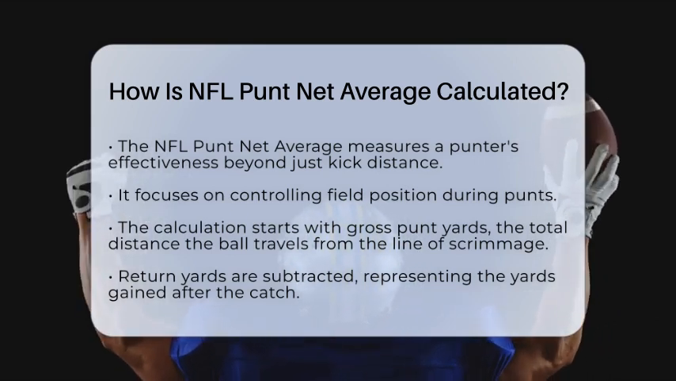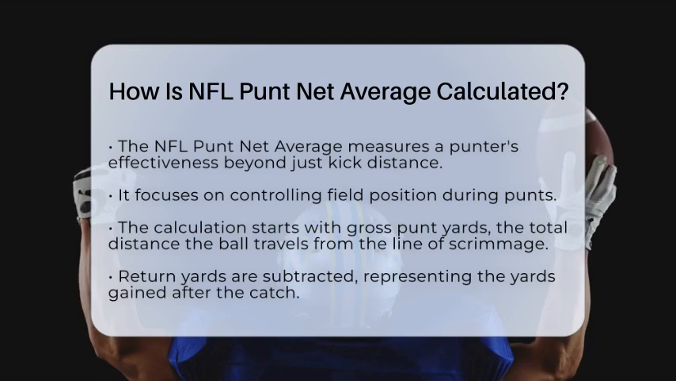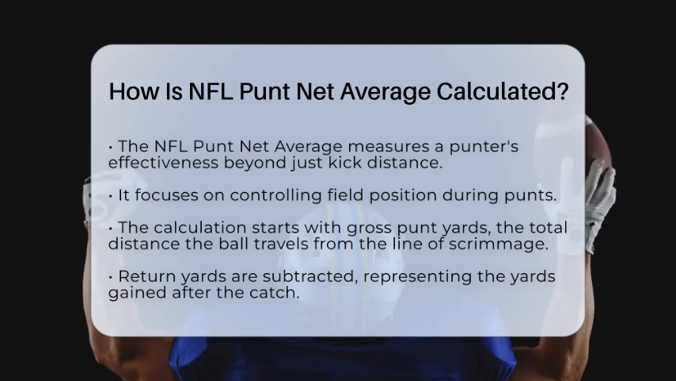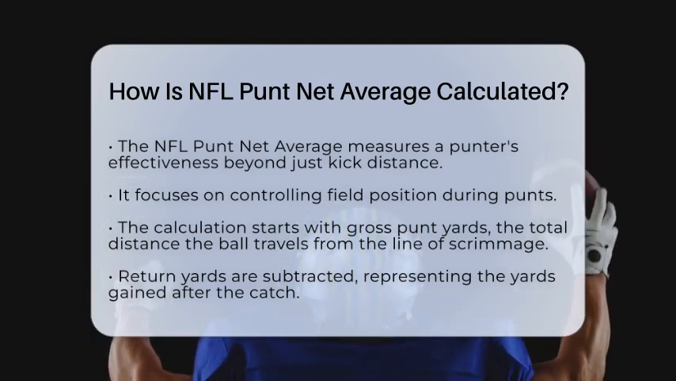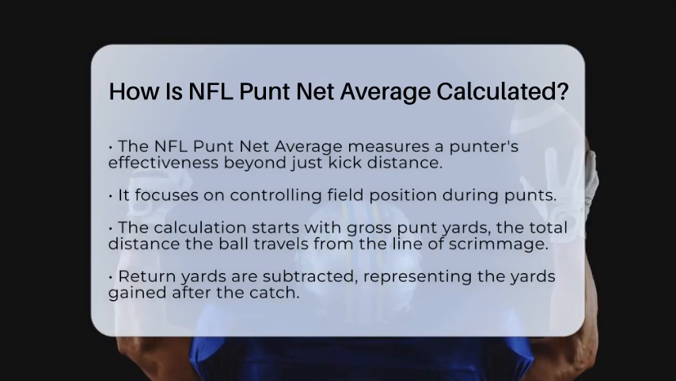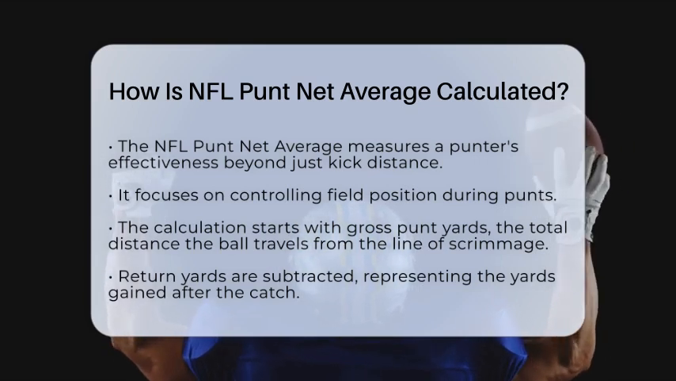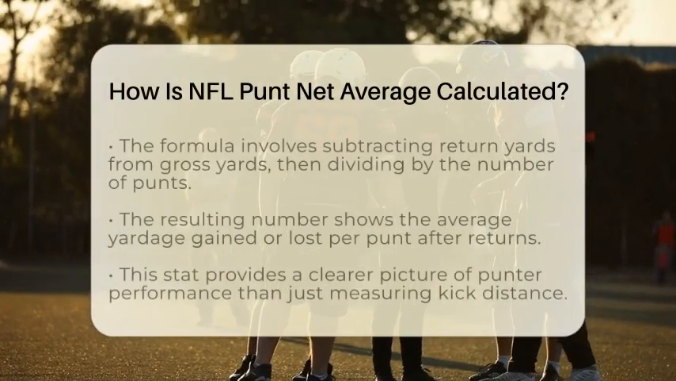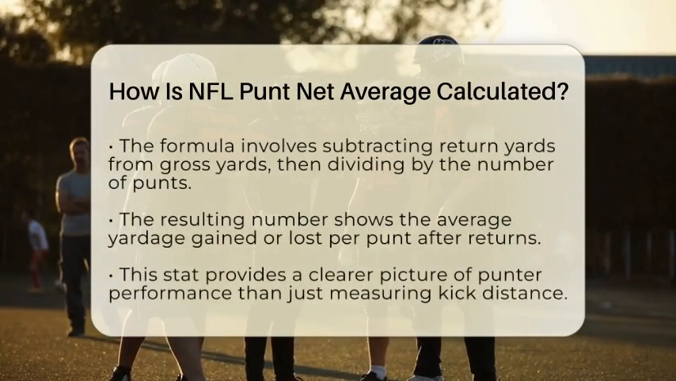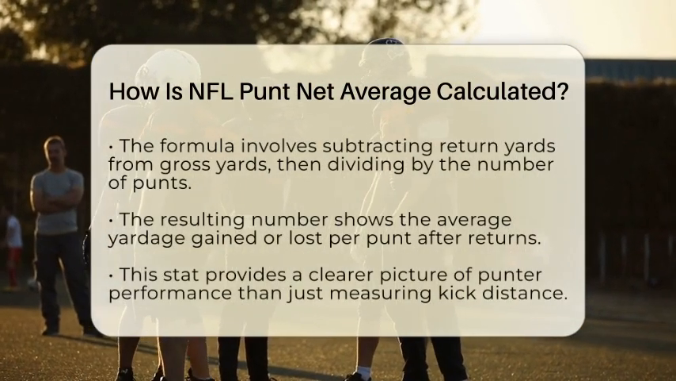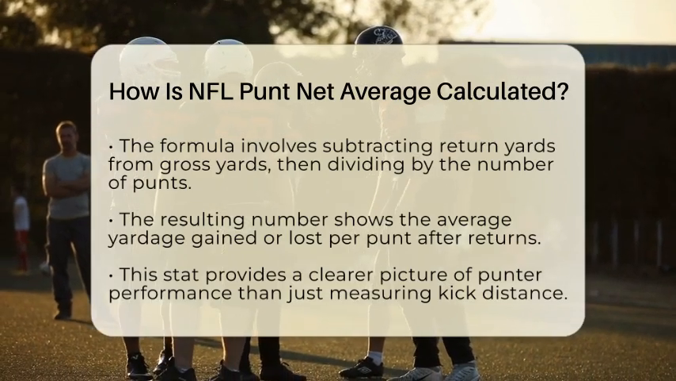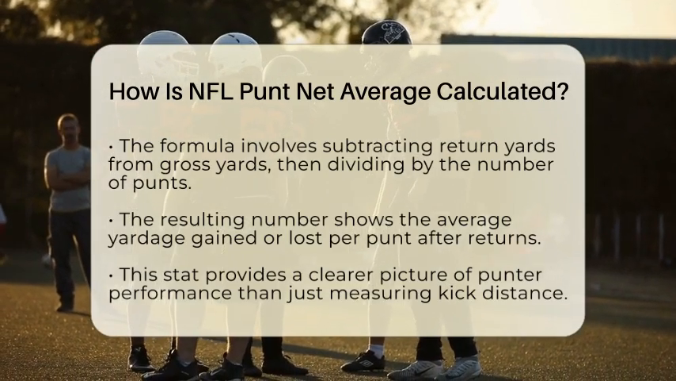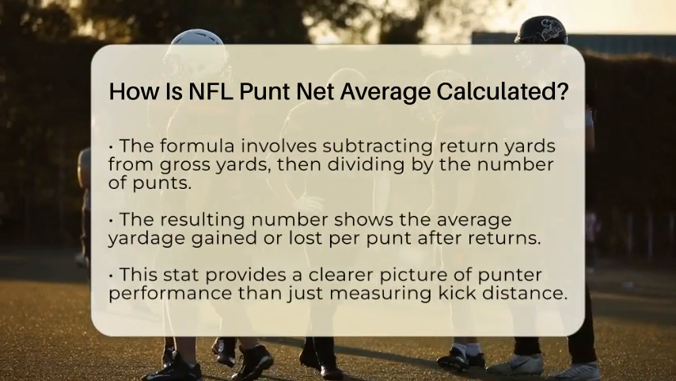First, you start with the gross punt yards. That's the total distance the ball travels from the line of scrimmage to where it is first touched or downed. Think of it as the raw distance the punter kicks the ball. Next, you subtract the return yards. These are the yards gained by the receiving team after catching the punt. If the returner runs a long way after catching the ball, it reduces the punter's effectiveness.